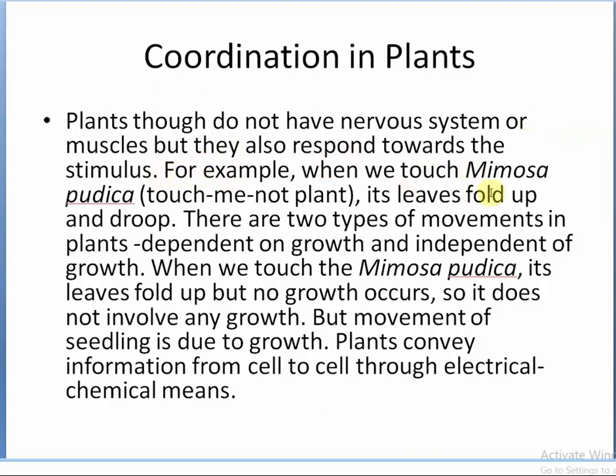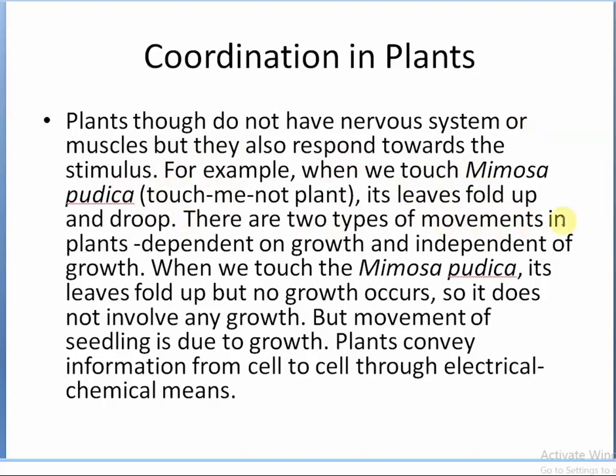stimulus. For example, when we touch the Mimosa pudica, the touch-me-not plant, I hope every one of you has seen the touch-me-not plant or Lajwanti plant. So what happens when we touch it? When we touch it, its leaves fold up and droop. As soon as we touch it, it responds to that stimulus.